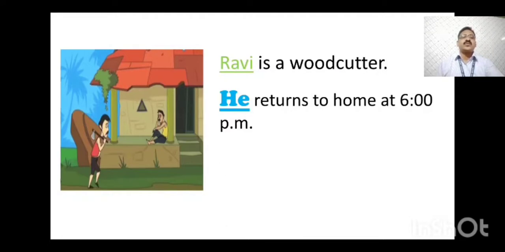So instead of repeating Ravi again in the second sentence, we have written he in place of the noun Ravi. Being a male, boy or man, we have used the pronoun he.